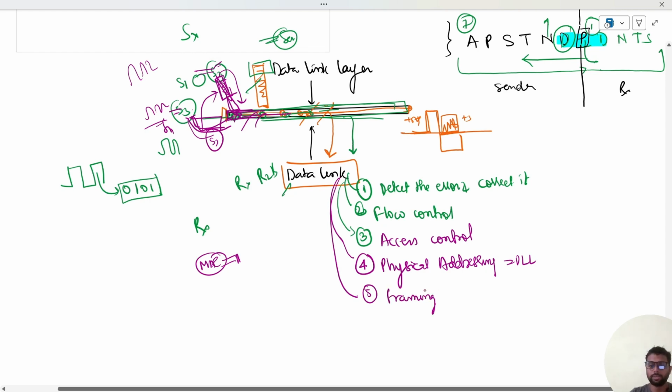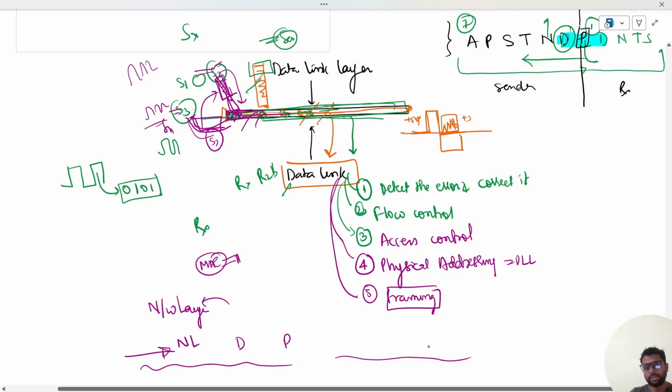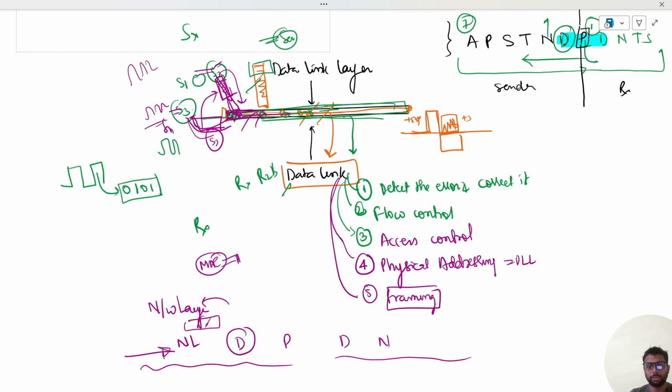Okay. Now also framing. What is framing? See, before the data link layer is what? The network layer. This is the network layer, this is the data link layer, and data is being transmitted from this side. This is the physical layer, this is the sender end, this is the receiver end, then we have the data link layer and network layer. So obviously the data link layer is receiving some message or bits from the network layer, and it has to ensure that there is an error detection and correction mechanism, a flow control mechanism, and an access control mechanism.